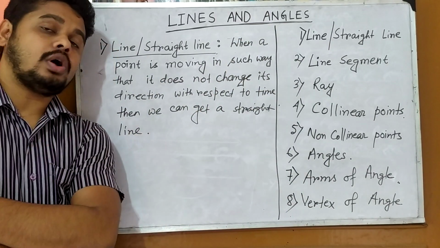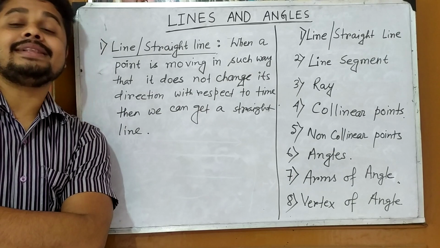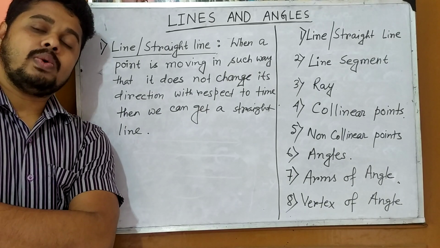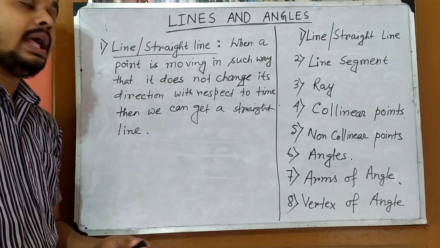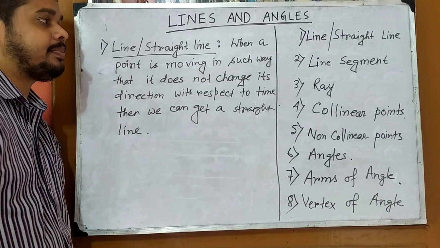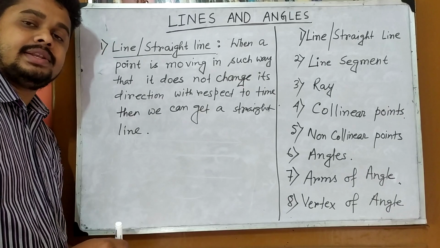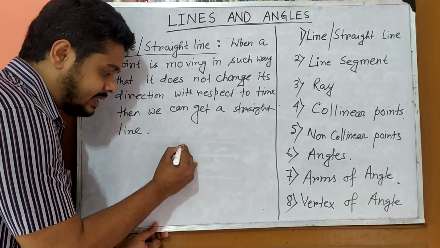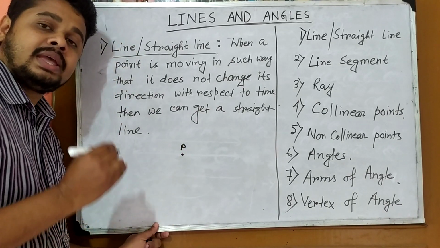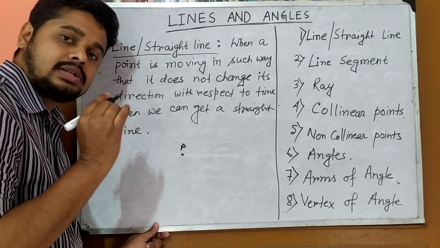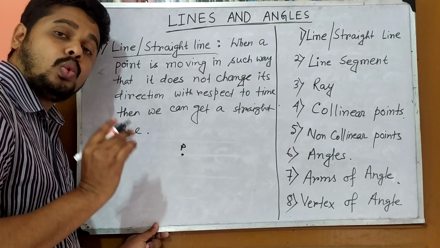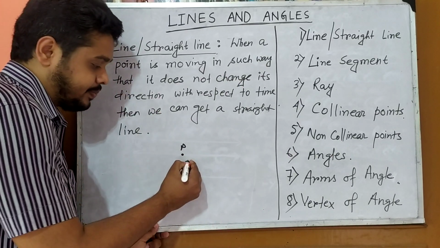Now the first topic is line and straight line. What do you mean by line or straight line? Already I write a definition here. Suppose there is a point and the name of the point is P. P is moving in such a way that it does not change its direction with respect to time.